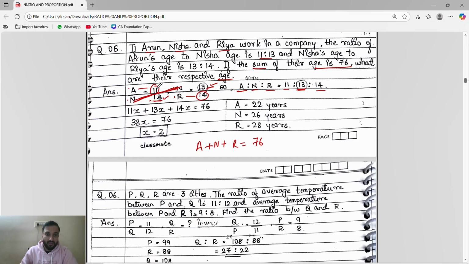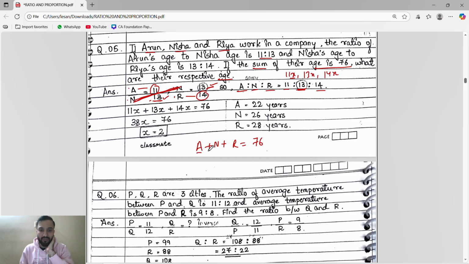Okay. So Arun age, Nisha age and Ria age, 11 is to 13 is to 14. So understand one thing guys, whenever we have to remove this is to sign, we will take X. So it will become 11X, 13X, 14X. Arun's age is 11X, Nisha age is 13X and Ria age is 14X.